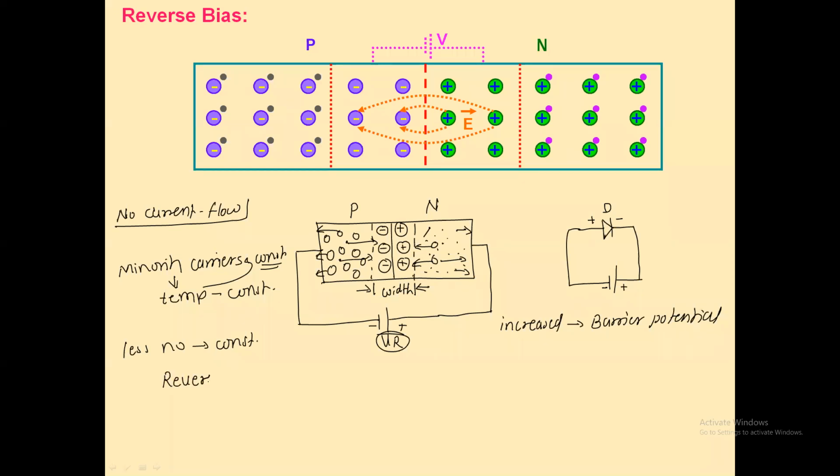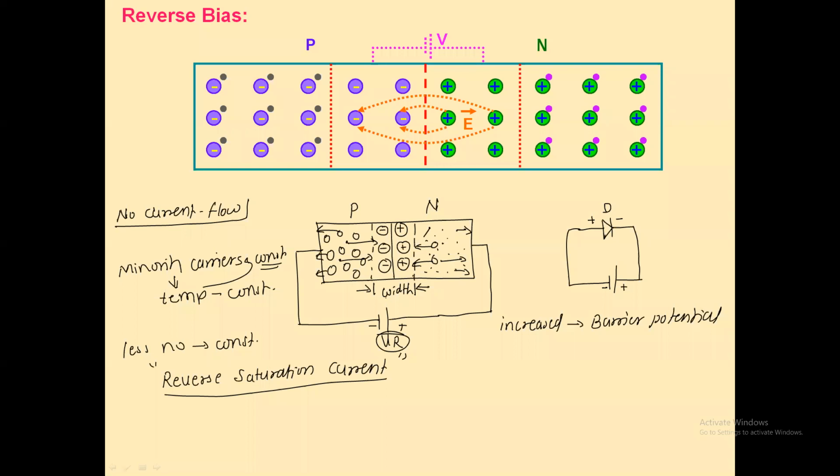reverse saturation current. What do we call it? It's a reverse saturation current. Why do we call it saturation? Because this current does not depend upon the applied voltage.